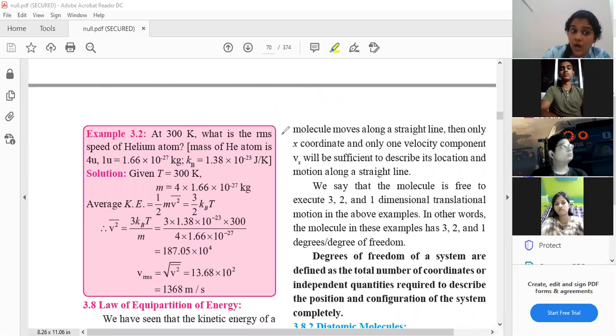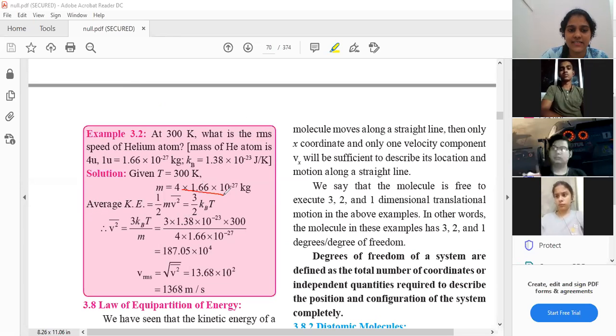Okay. So now let us read the question. At 300 Kelvin, so temperature is given. What is the RMS speed? So they are asking V_RMS. Now, the thing is, first let us see how they have done it in your textbook. How they have solved the numerical in the textbook.